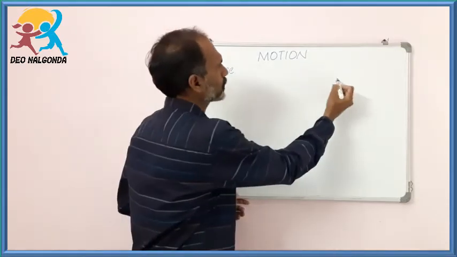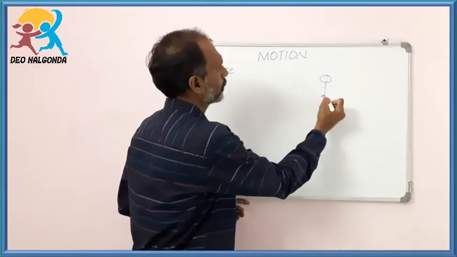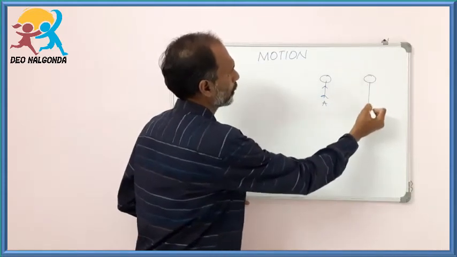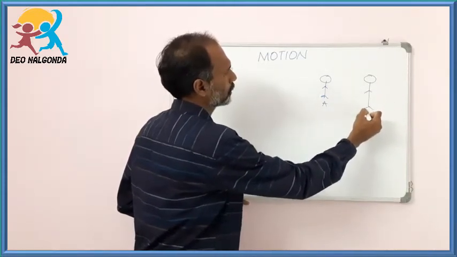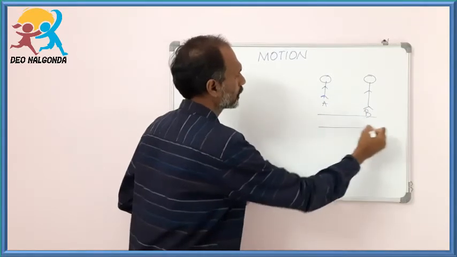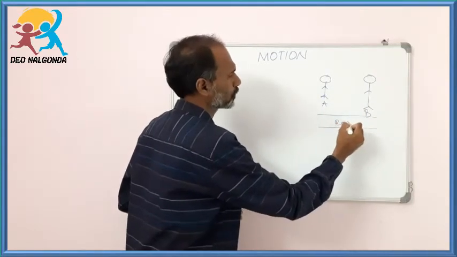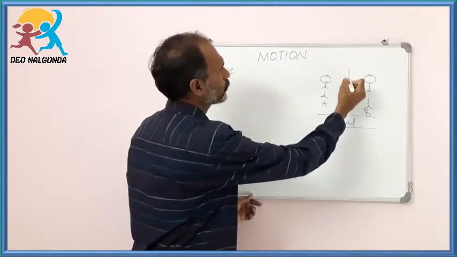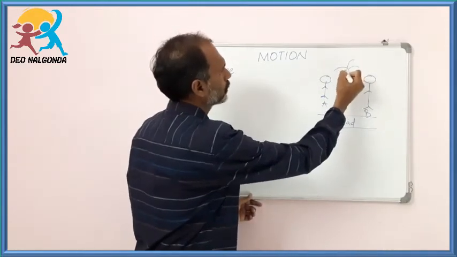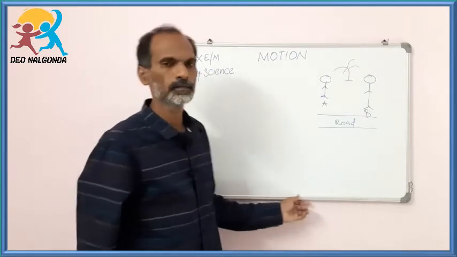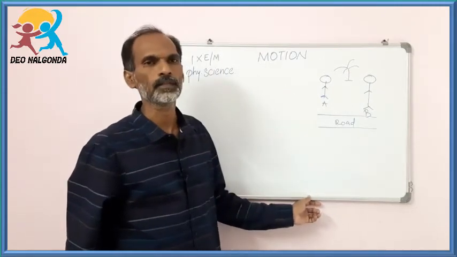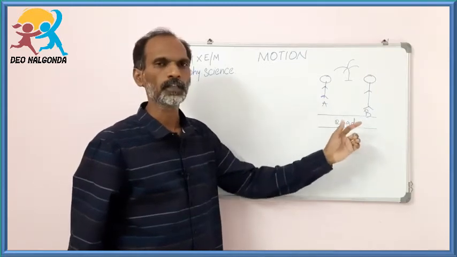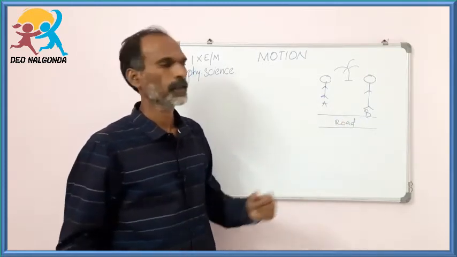For example, two persons, A and B, both are standing beside the road. Suppose there is a tree in between both the persons, and A and B are approaching each other.